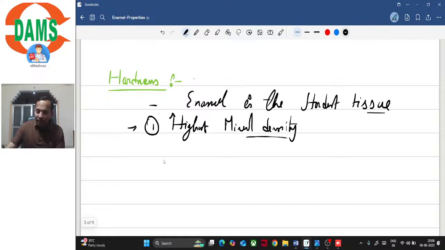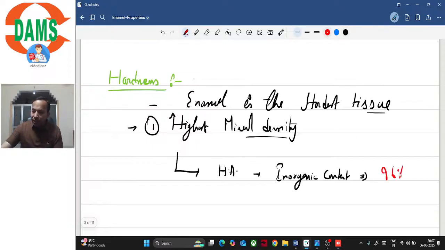The hydroxyapatite, or you can say the inorganic content of enamel, is approximately 96% by weight and 88 to 90% by volume. So it is highest amongst all the hard tissues of the body.